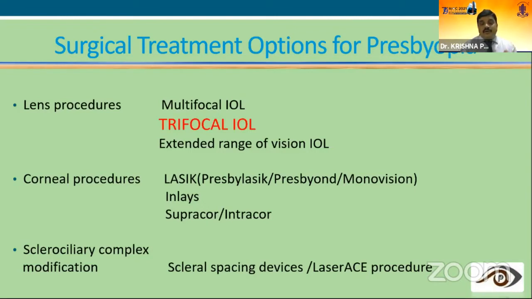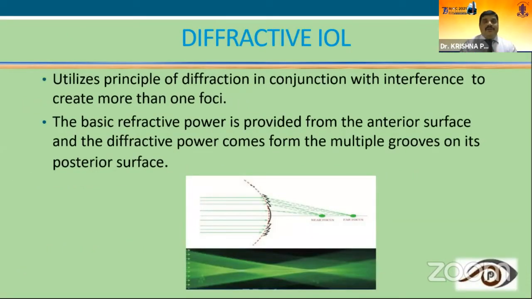They are doing something called scleral spacing device, by implanting a PMMA segment in the sclera for presbyopia, even by applying the erbium laser as a laser procedure. So let me come to the diffractive intraocular lens.